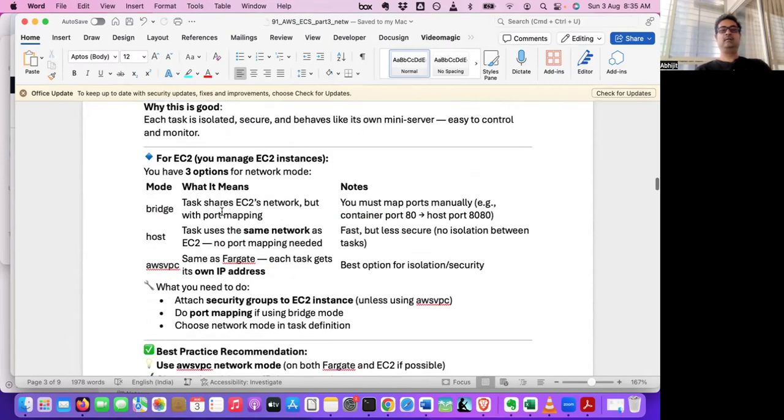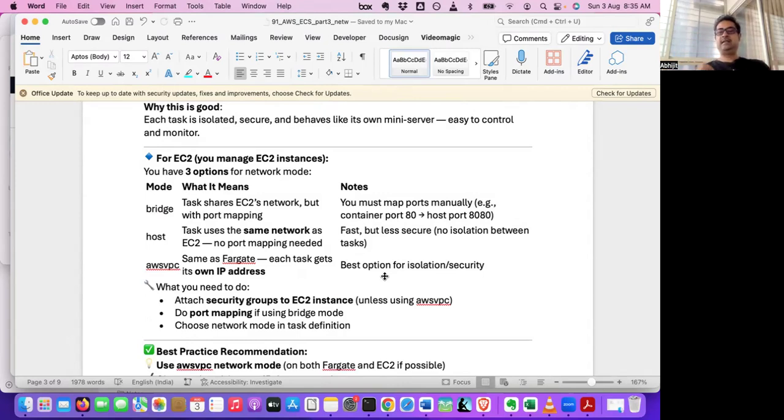So bridge is like tasks sharing the host's network. It's like in a single house you have multiple rooms, right? So you have to do some kind of mapping or labeling if you want to deliver, because a delivery will come through only one door, right? And in the three rooms, three paying guests are staying. So it has to be labeled properly, because the address will be this particular house address, and then by name it will go to the particular person.